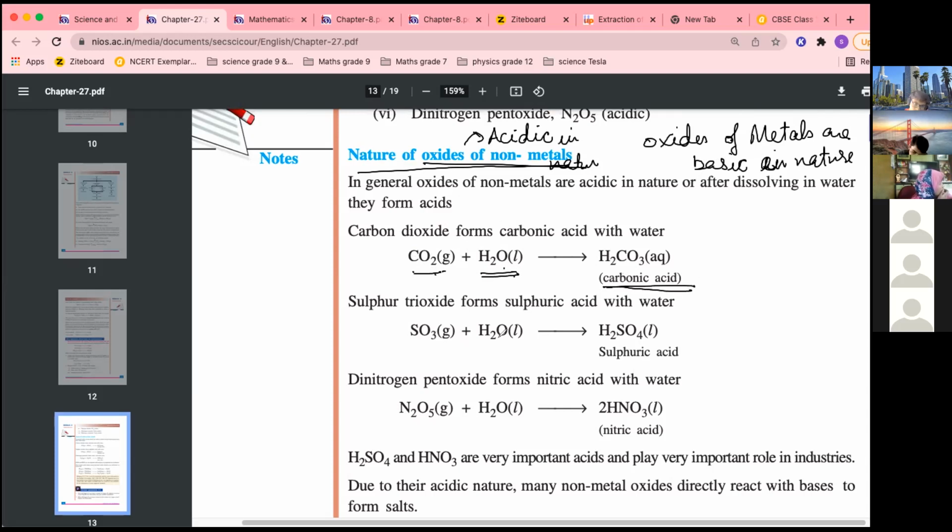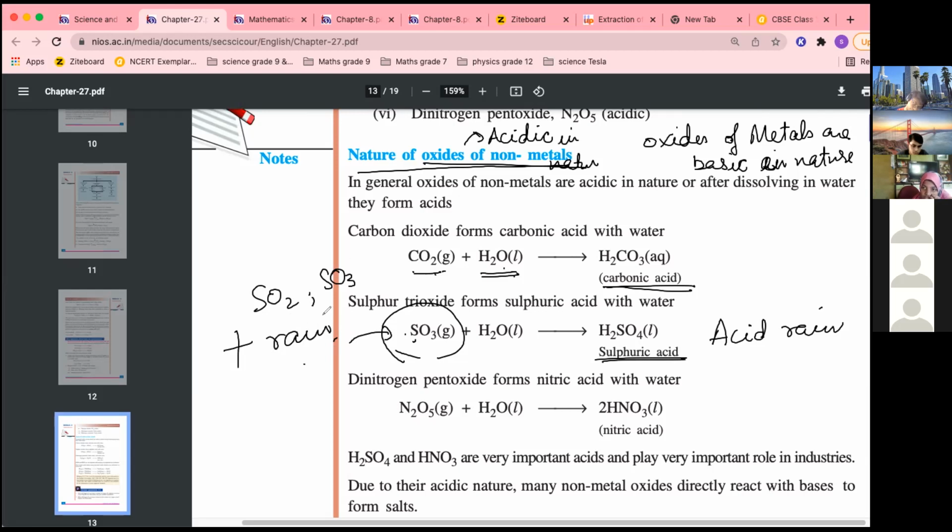Sulfur trioxide plus water gives sulfuric acid. This is responsible for acid rain, because sulfur dioxide present in the atmosphere forms sulfur trioxide when it further reacts. So SO2 and SO3 present in the atmosphere, when they react with rain water, form acid, which is sulfuric acid, and results in acid rain.